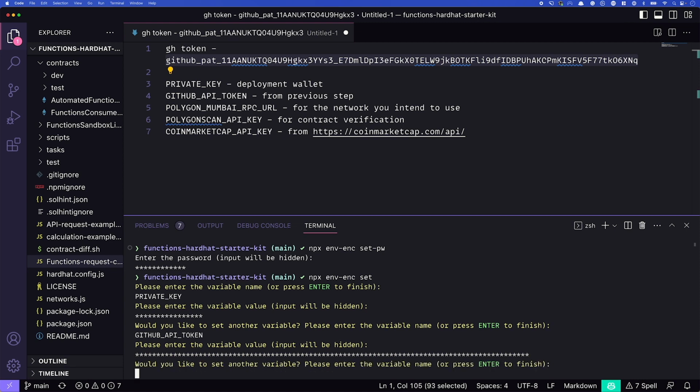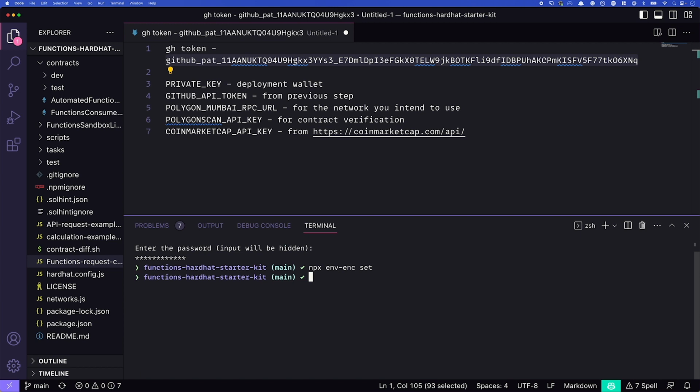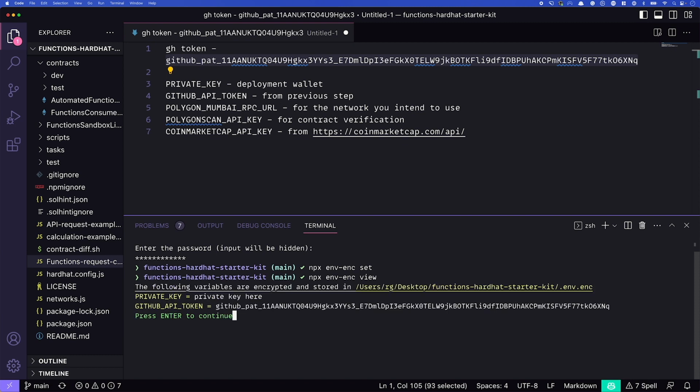Once you've set all of these different variables, you press return and we're done. Now, why didn't I enter my actual private key? It's because if you want to check what you set, you can type npx env-enc view. And this will show you everything that's set. So we have our private key and we have the value. Remember, I typed in private key here. You should actually input your private key.